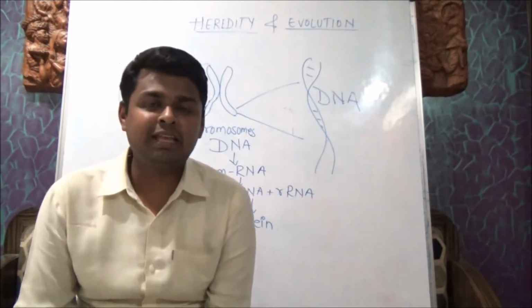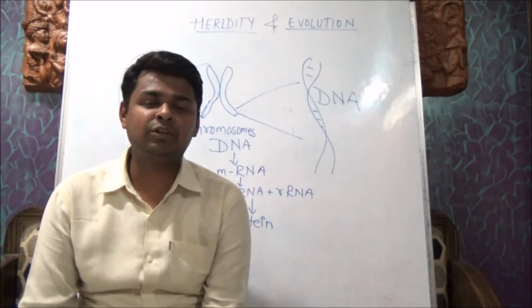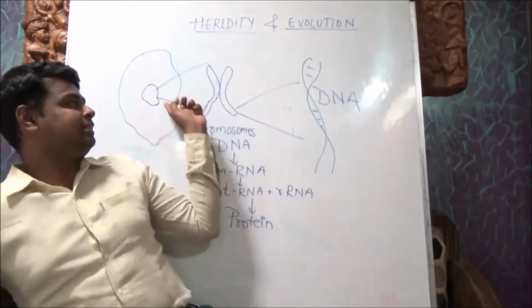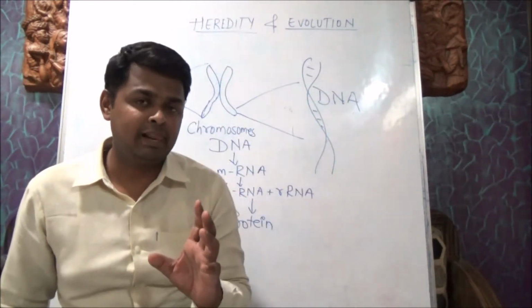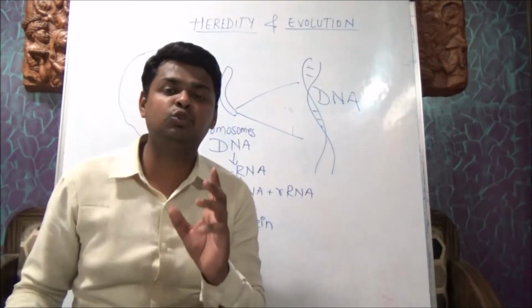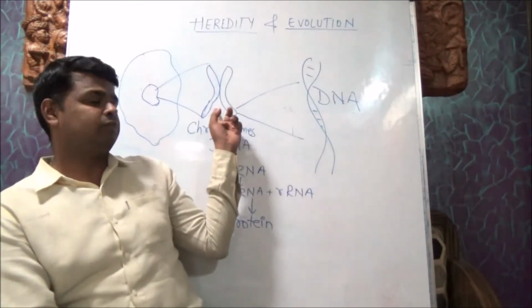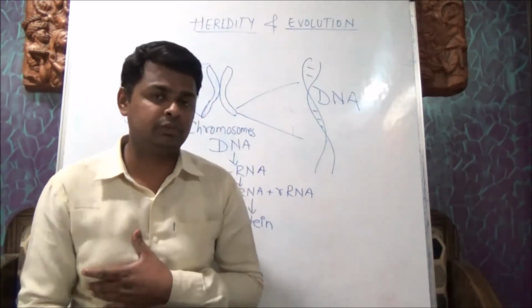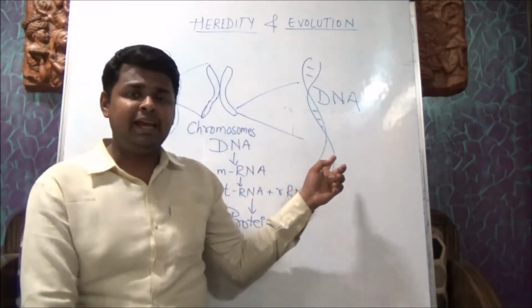So, DNA is nothing but deoxyribonucleic acid, which contains information about protein synthesis. If you look at the cell, it contains a centrally located nucleus which controls the functioning of the cell. Inside the cell there is genetic material. What is that genetic material? That is nothing but chromosome. It transfers the characters from one generation to another generation. Now this chromosome is made up of DNA and some protein.